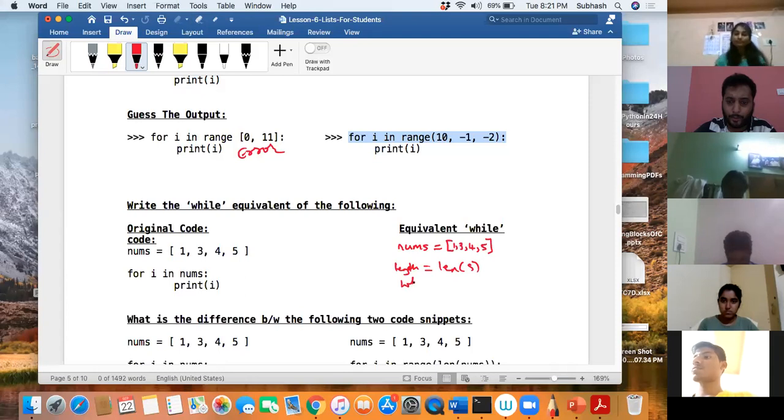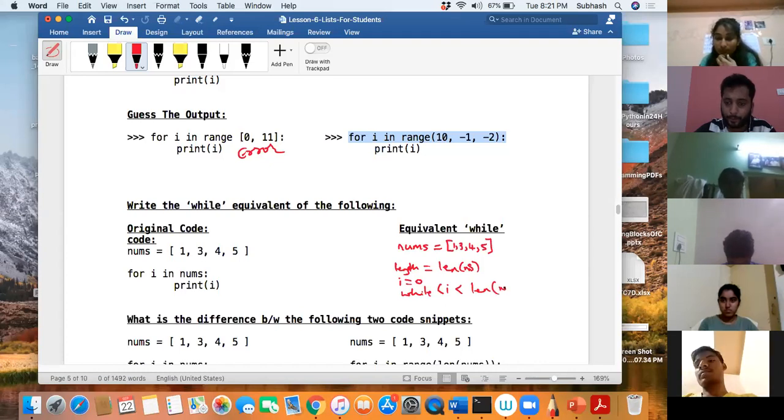While i is equal to 0. Before that, let me say i is equal to 0, then next while i is less than len of nums. It was nums. Okay, then why did you find the length here? Because to find the length of nums. Okay, then this is i is less than length. Correct. i is less than nums.